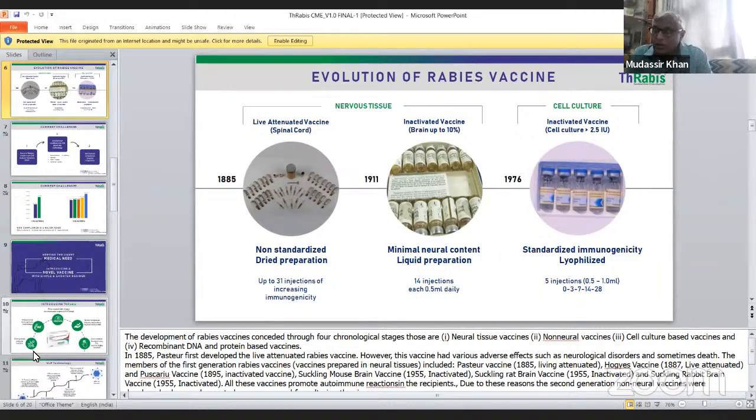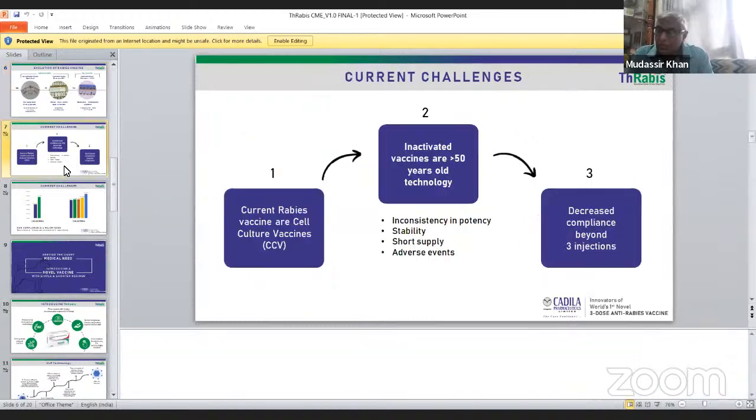So the current challenge is the preservation of the cell culture vaccine, with inconsistency in potency, stability, short supply, and adverse events. This has to be kept in mind, and these people have introduced the newer rabies vaccine.